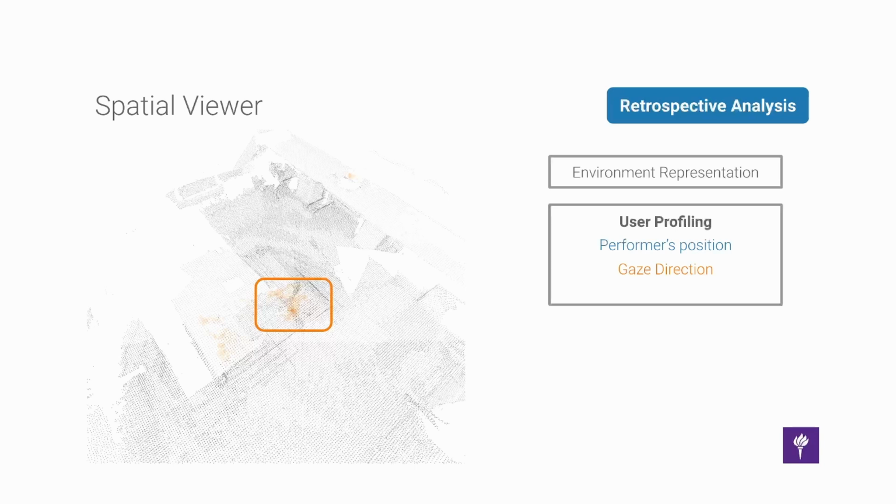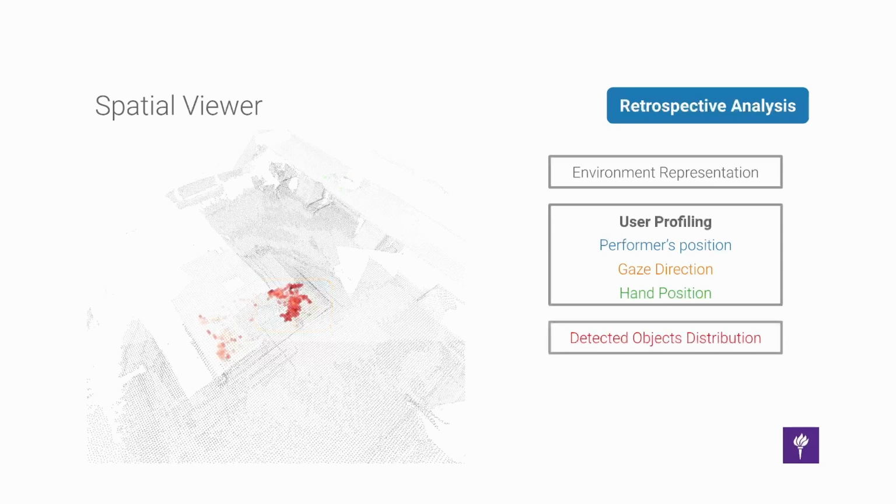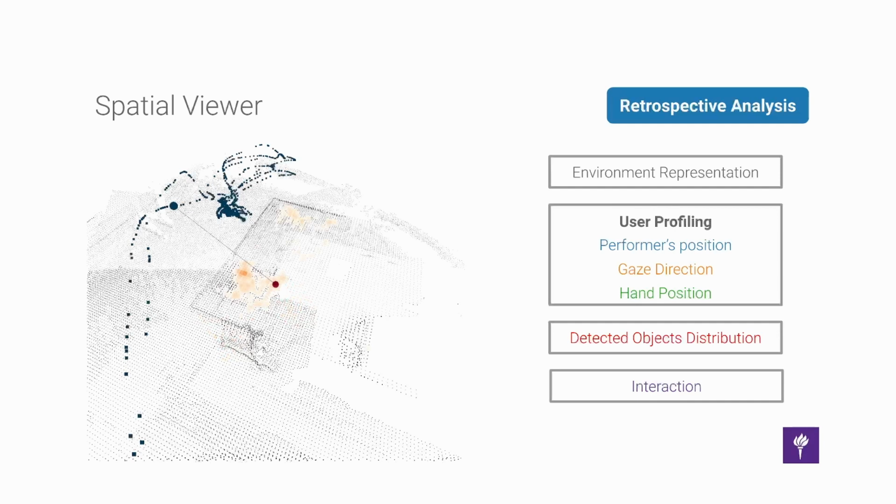This same information is available for hand position and detected objects. Finally, users can obtain more detailed information from this component by hovering their mouse over specific points representing where the performer was at a particular time, which highlights the performer's gaze direction. This interaction also updates the temporal view, which we will explore next.